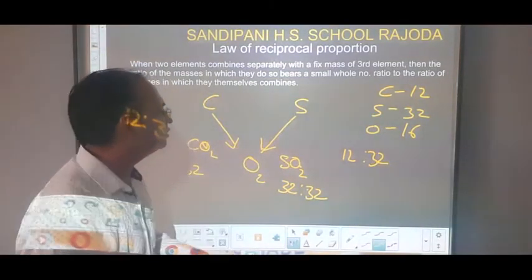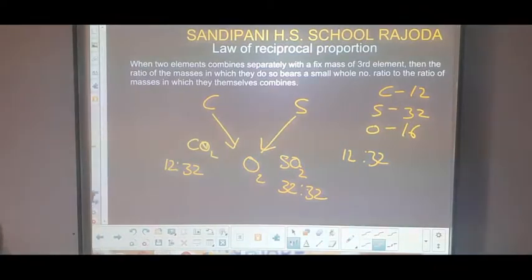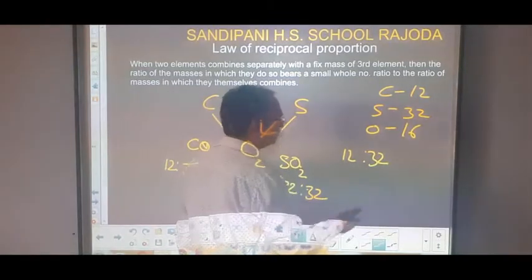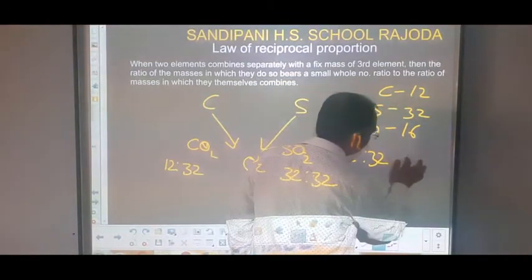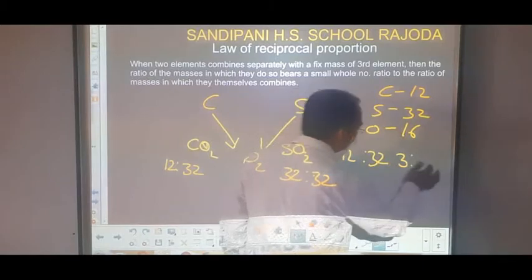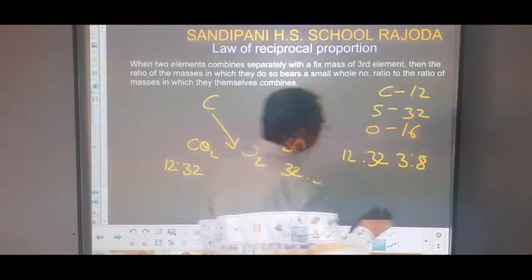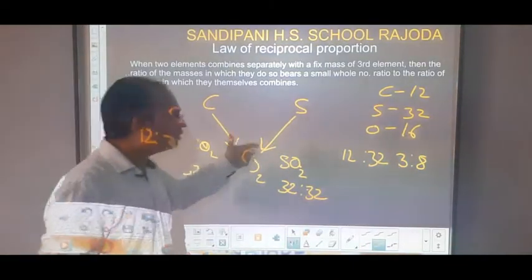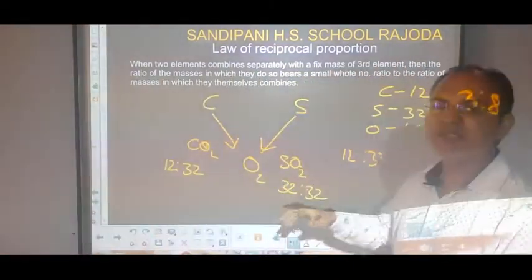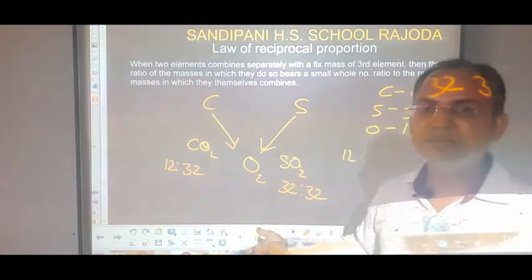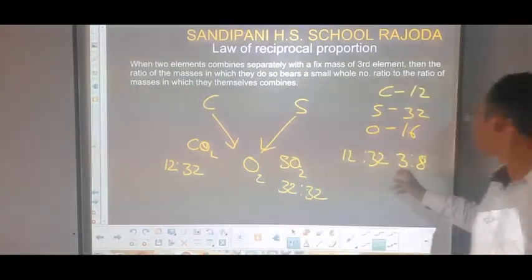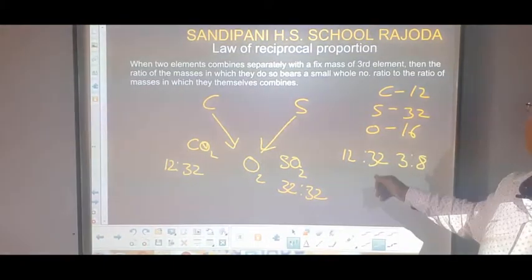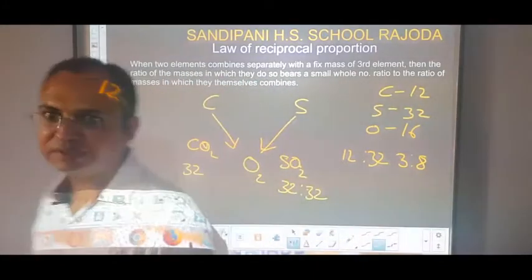To get the simple whole number ratio, we divide both sides by 4: 4 threes are 12 and 4 eights are 32. So the ratio of the amounts of carbon and sulfur which combine with the fixed mass of the third element is 3 is to 8. Now see the next statement.